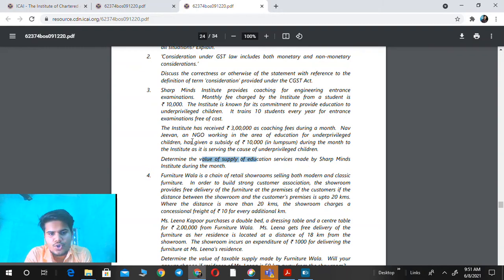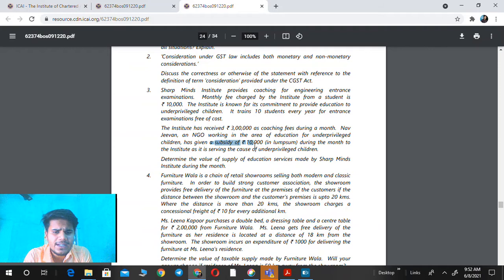During the month, we already know the value of supply is equal to the transaction price which is to be charged from the customer. The transaction price also has some adjustments, which we have already known about in section 15. Here one adjustment is given related to subsidy, because the transaction price is 3 lakh rupees, and the adjustment given is a subsidy amount of 10,000. We have to check whether this subsidy is to be included in the value of supply or not.